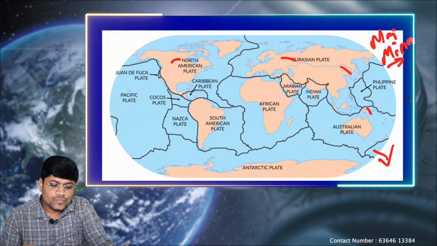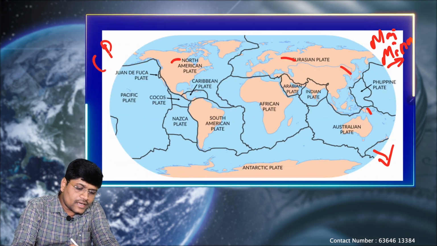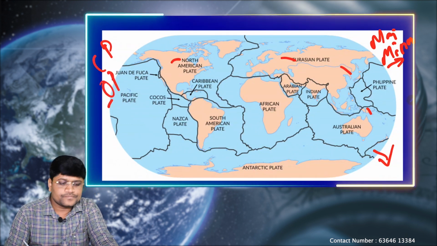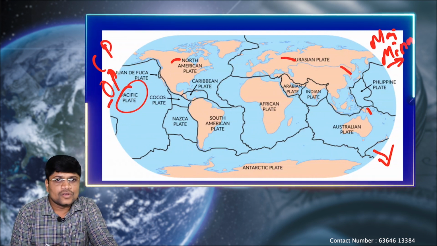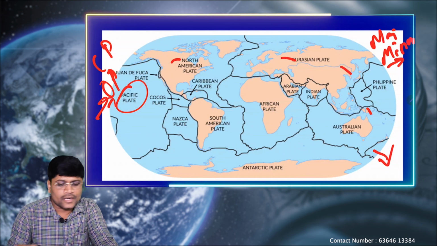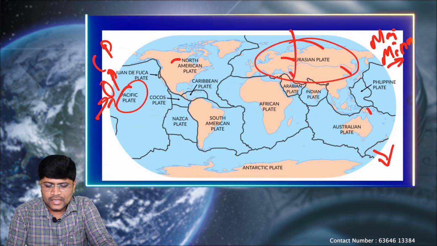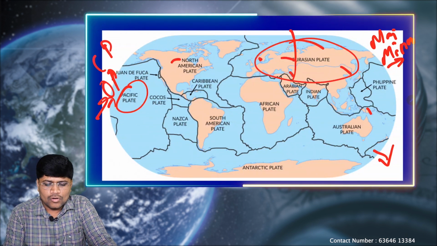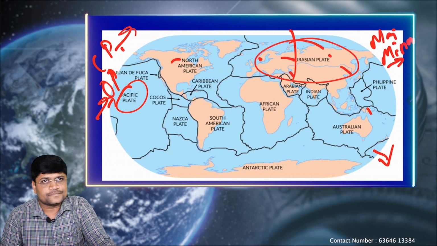Again, based on the land portion or the water body found on them, we call them the continental plate or the oceanic plate. Best example, here you can see the Pacific plate, on which the complete Pacific Ocean is occupied. So, we call it the oceanic plate. Here is the Eurasian plate, completely made up of Europe and Asia. On this plate, the majority is land portion. So, we call it the continental plate.